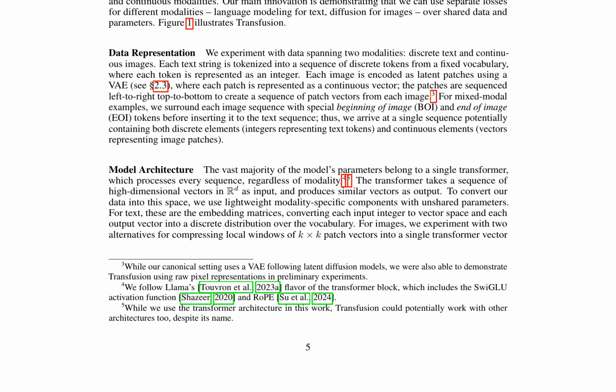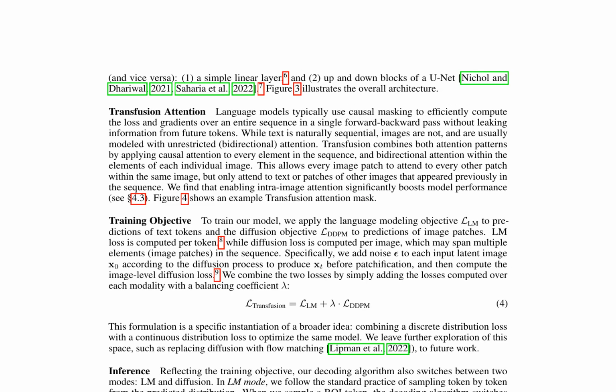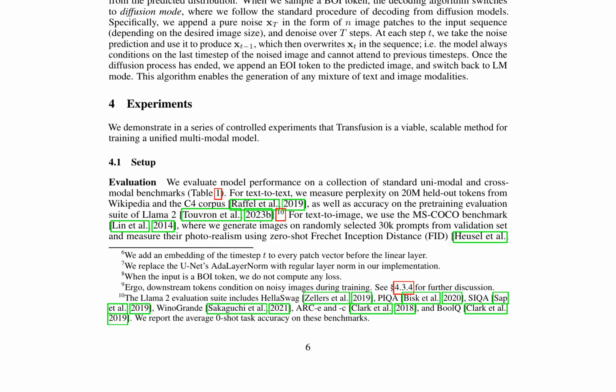The Transfusion method combines causal and bidirectional attention patterns, allowing every image patch to attend to every other patch within the same image and to text or patches of other images that appeared previously. This architecture is trained using a combination of language modeling and diffusion objectives, which are added with a balancing coefficient. The training objective is reflected in the decoding algorithm, which switches between LM and diffusion modes.